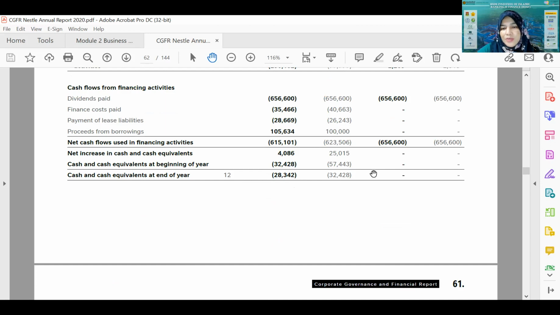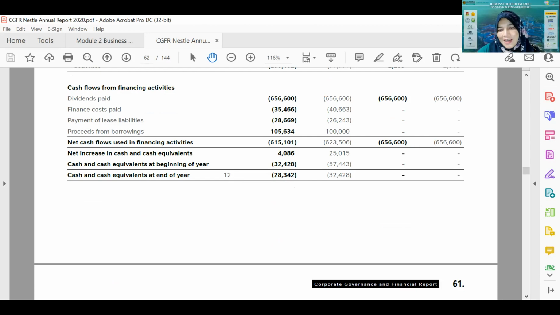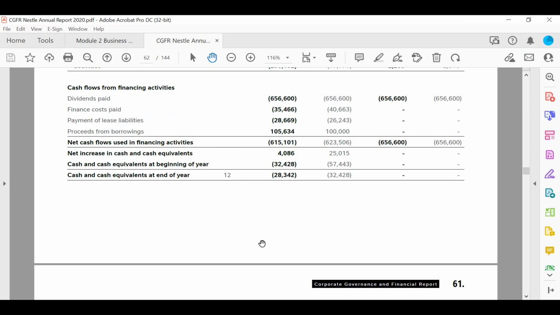A bit difficult to understand, right, Munira? Yes, Doctor. Madam. So this, is it okay, Munira, so far? Why is the total cash equivalent at the year negative?